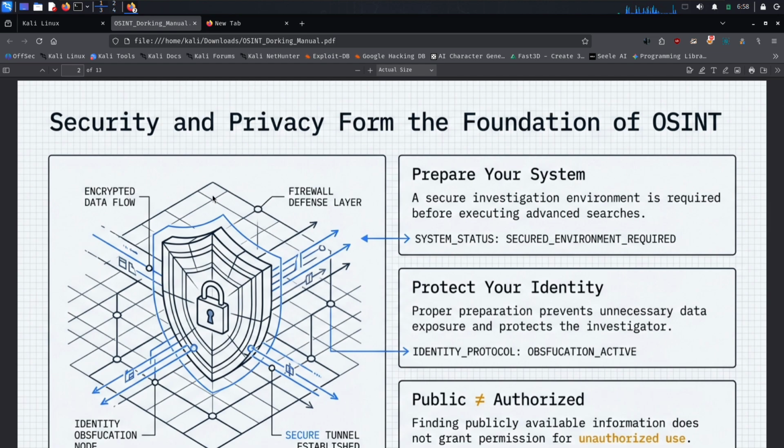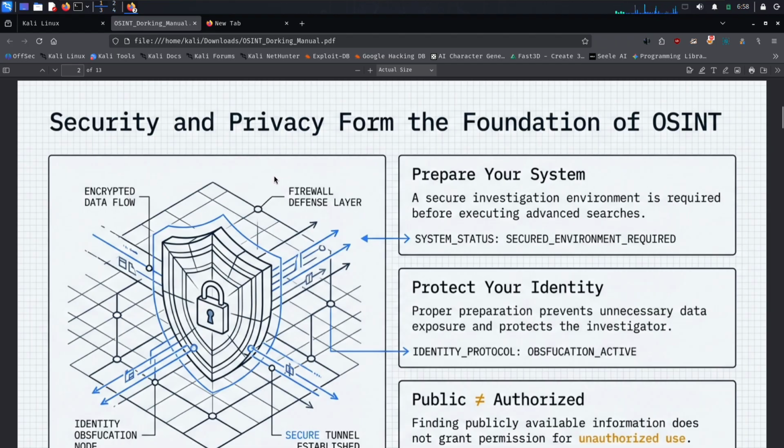But before we begin, I want to remind you once again that privacy and security are the foundation of OSINT investigations. If you haven't watched the first episode, I recommend securing and preparing your system first. A secure investigation environment helps protect your own identity and prevents unnecessary data exposure. Now, let's begin.